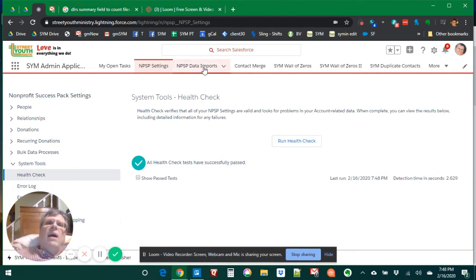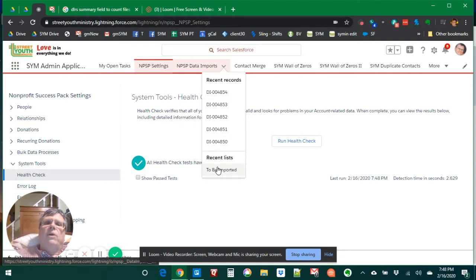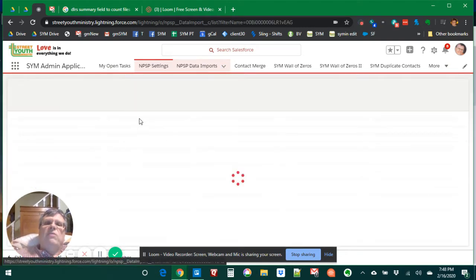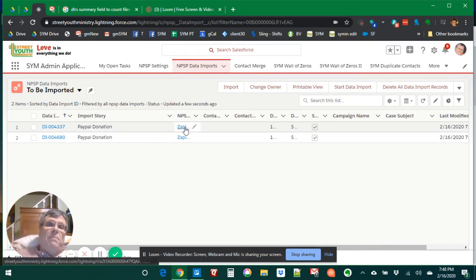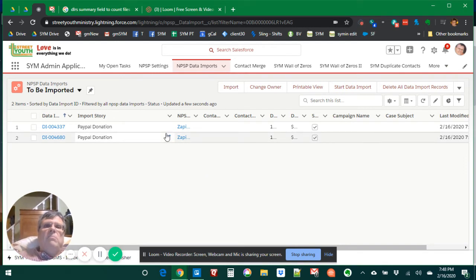Yay, looky there. I use the NPSP data importer, so I often go to this one related list called to be imported. Every once in a while, I have a record that hangs and won't import for whatever reason. But you can see that today I don't. I just have a couple of PayPal donations that are waiting to be imported. They've been imported by Zapier, by catching the webhook from PayPal.